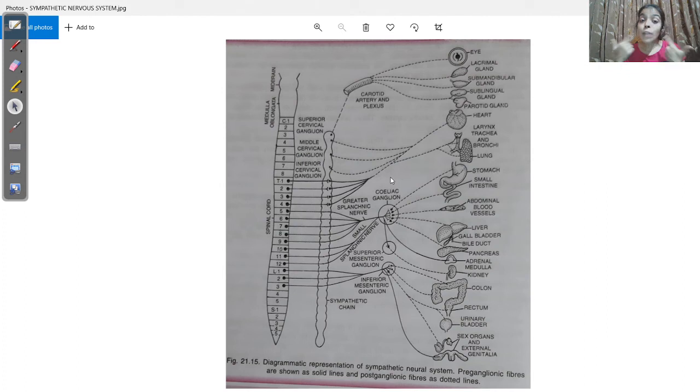Okay? If thyroid is stimulated, what will happen? Metabolism will increase and my body temperature will increase. Now, in order to keep a control on my temperature, what do I need to do? What does my body need to do? It needs to regulate the temperature, which will be done by the sweat glands. Because my temperature is increasing, if it increases too much, then the organs will fail to function. So in order to keep a balance, sweat glands have to be activated. So I will sweat profusely.